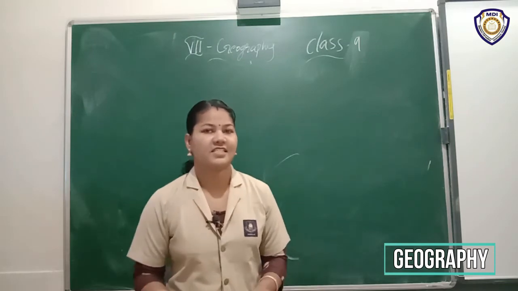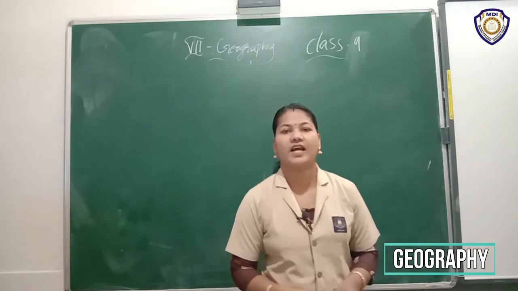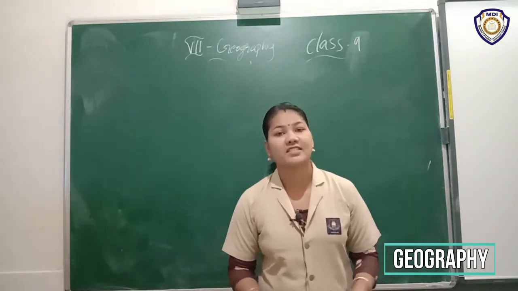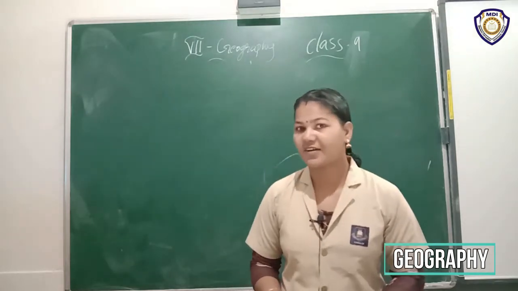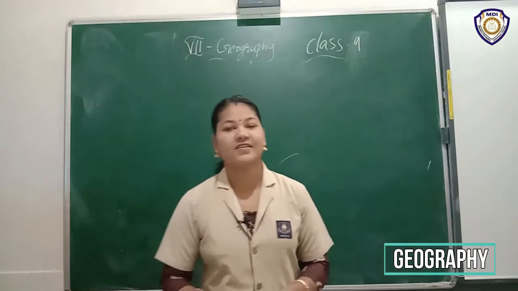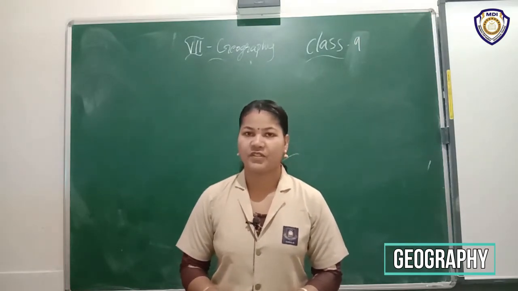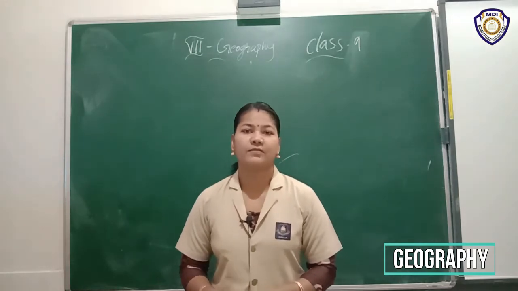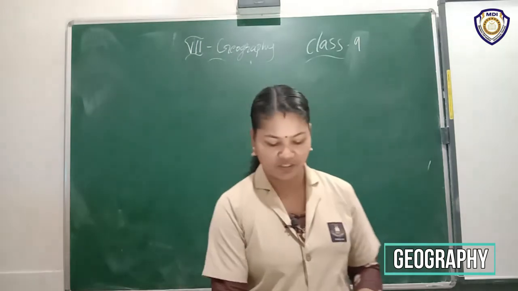We discussed distribution of natural vegetation and finally we understood one thing. What is that? Our forest area vanished rapidly. That's why we want to conserve our forest area. That's why today we want to discuss how we can conserve our forest area, or what the conservation method is.